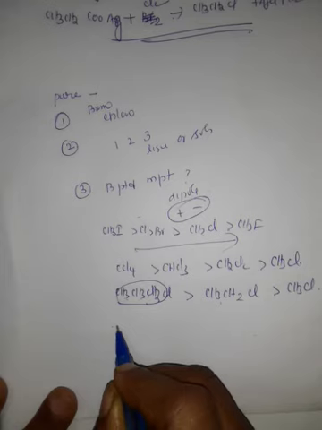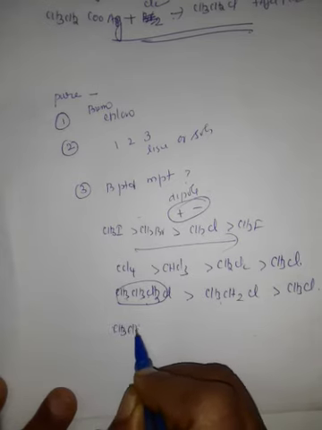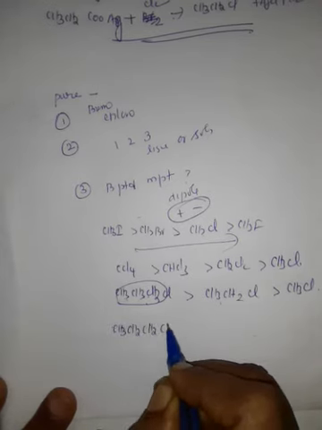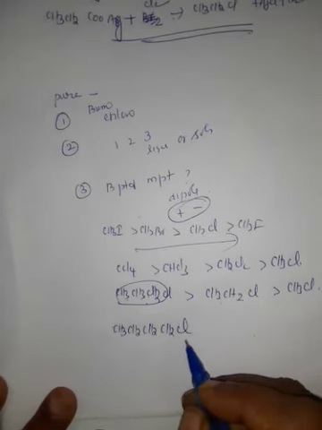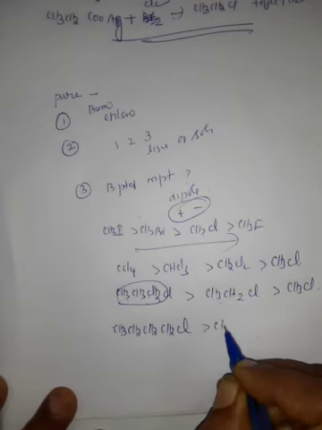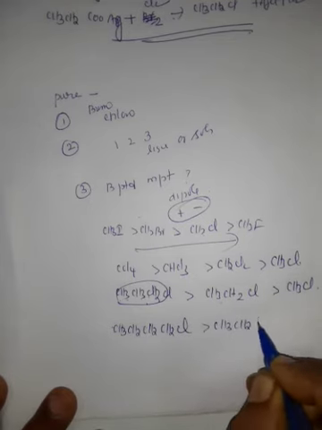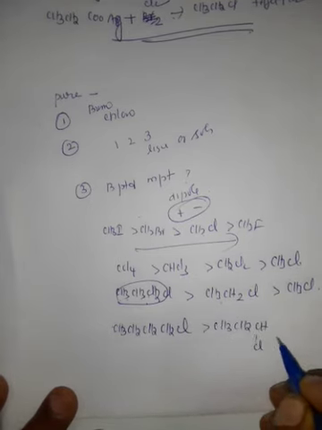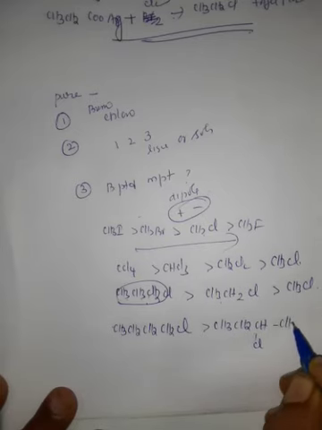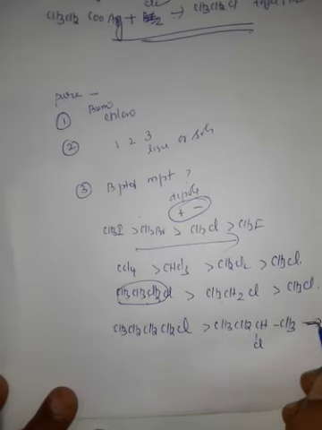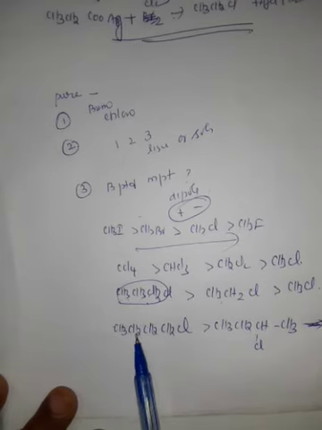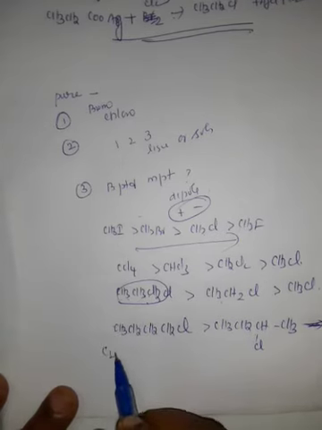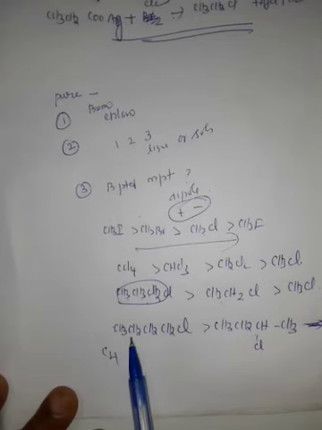So, chlorobutane. Here count how many carbon atoms: 1, 2, 3, 4, C4, hydrogen 3, 5, 7, 9 and Cl.